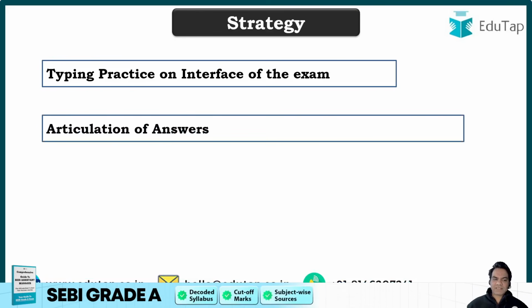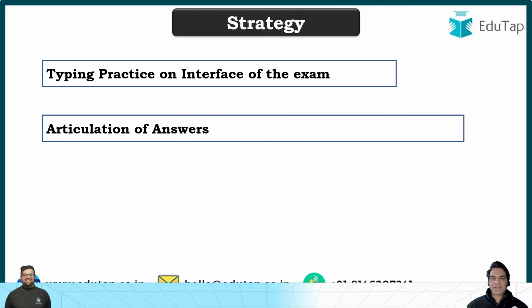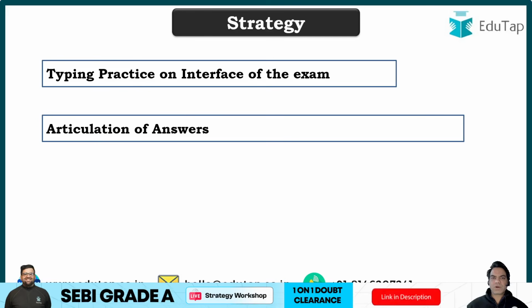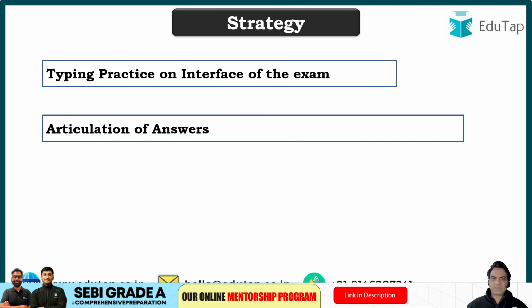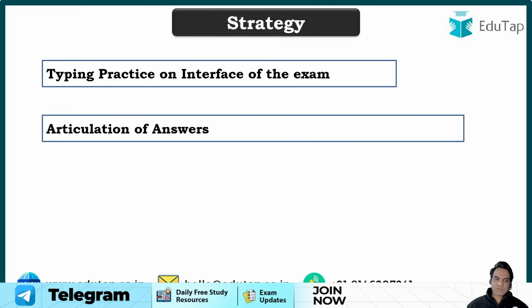Second strategy is articulation of answers. You need to practice how you articulate. It's not just about consuming content. You also need to practice how long you take to create an essay, or how long you take to write a reading comprehension or a Precis answer. So articulation of answers is very, very important, and you need to practice it as you go along.